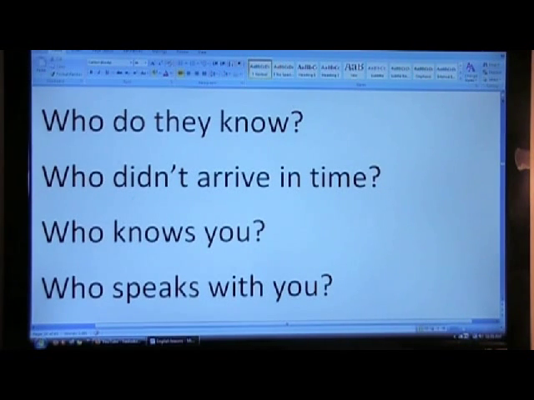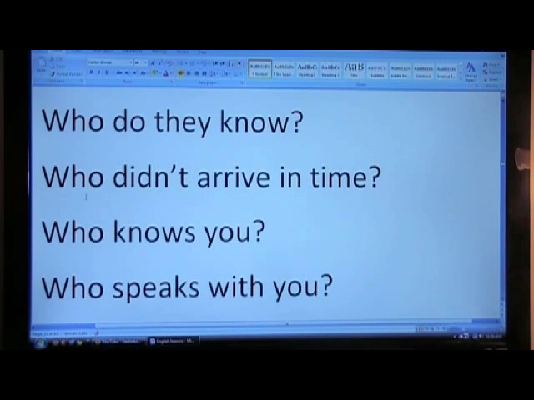More examples. Who do they know? Note here that they is the subject. Know is the verb. Do is used because it's the auxiliary verb in order to make it interrogative. Like, do they know? So what is who? Who is the object. Who do they know?